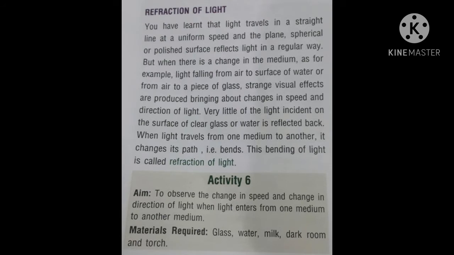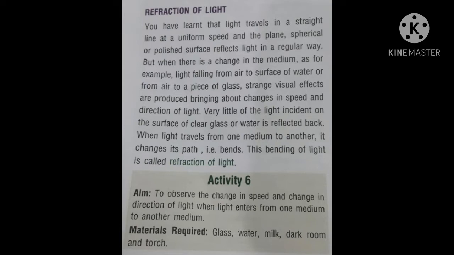Up to now, we have studied that light travels in a straight line at a uniform speed, and that a plane, spherical, or polished surface reflects light in a regular way. But what happens when there is a change in the medium? For example, light falling from air onto the surface of water, or from air onto a piece of glass. Strange visual effects are produced, bringing about changes in the speed and direction of light.